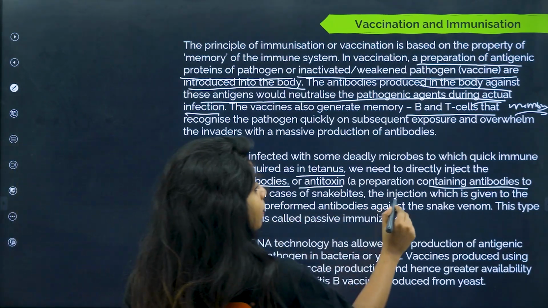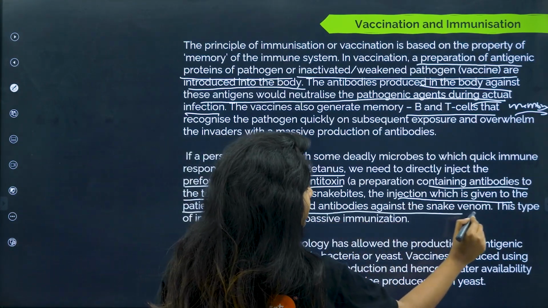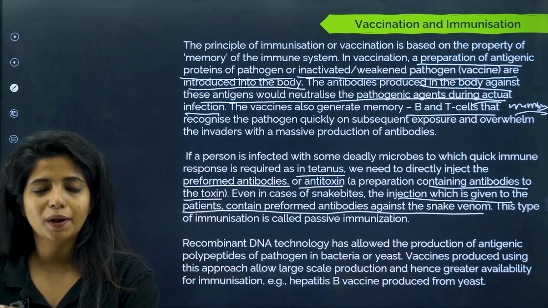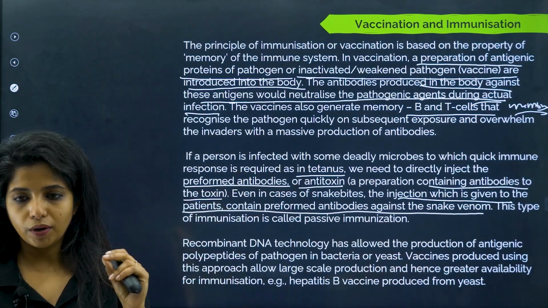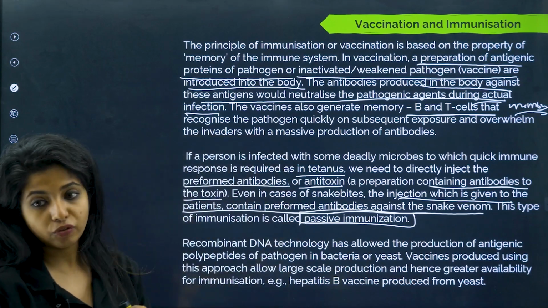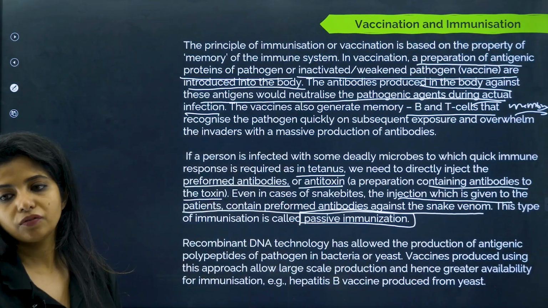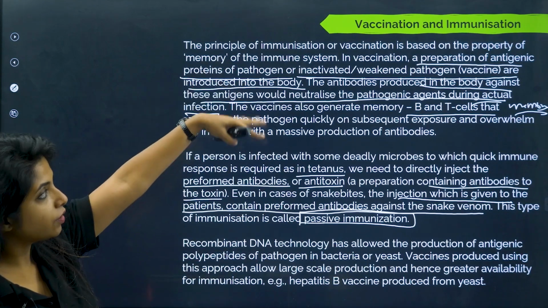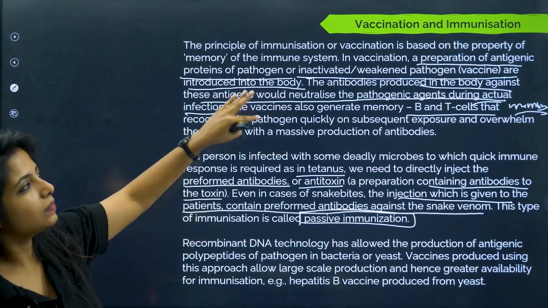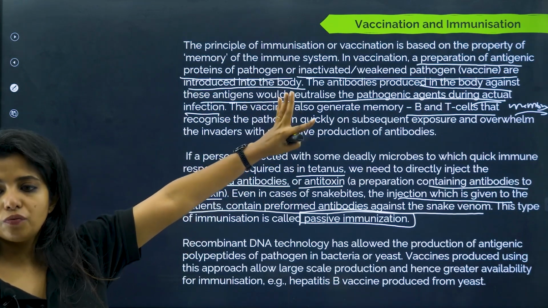Even in the case of snake bites, the injection which is given to the patients contains preformed antibodies against the snake venom. So whatever snake venom is there, whatever antibodies are required against it, that is being injected into the human body. Now this is known as passive immunization. What do you call it? Passive immunization. Over here you are handing over the antibodies directly, which is why it is known as passive immunization. Even though they have not written this under the active immunity category, still I am going to tell you, active immunity is the principle on the basis of which this vaccination works.